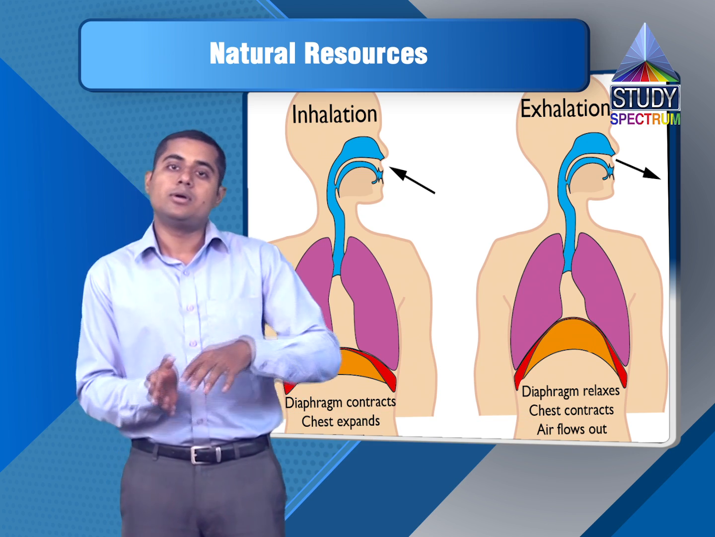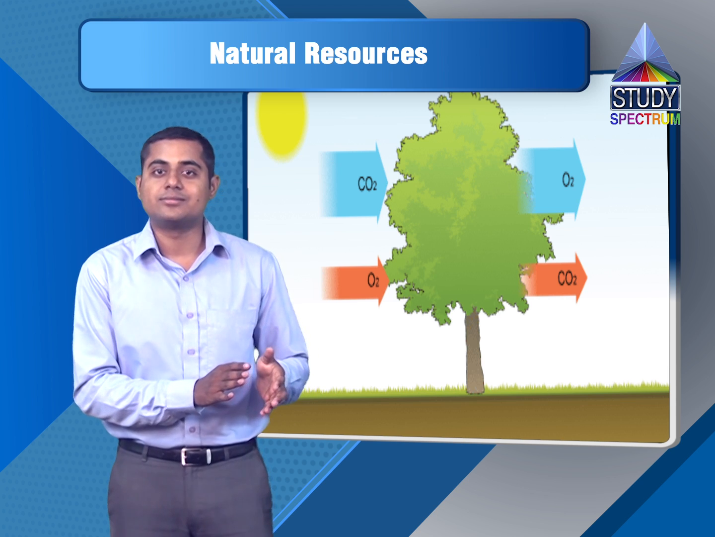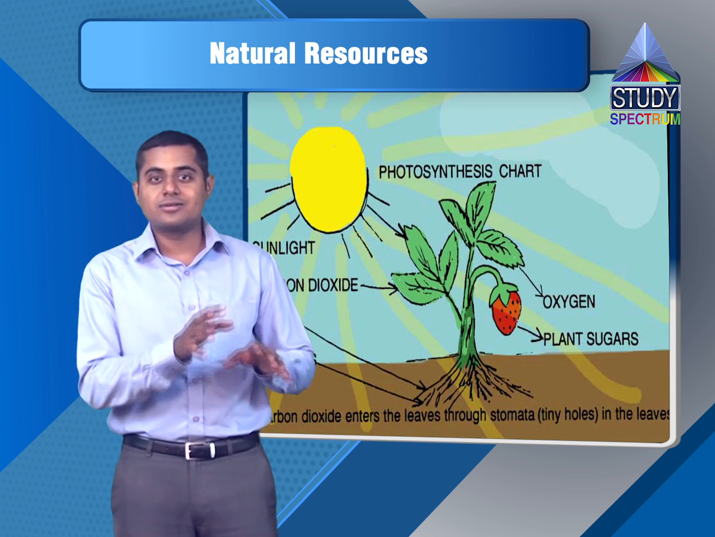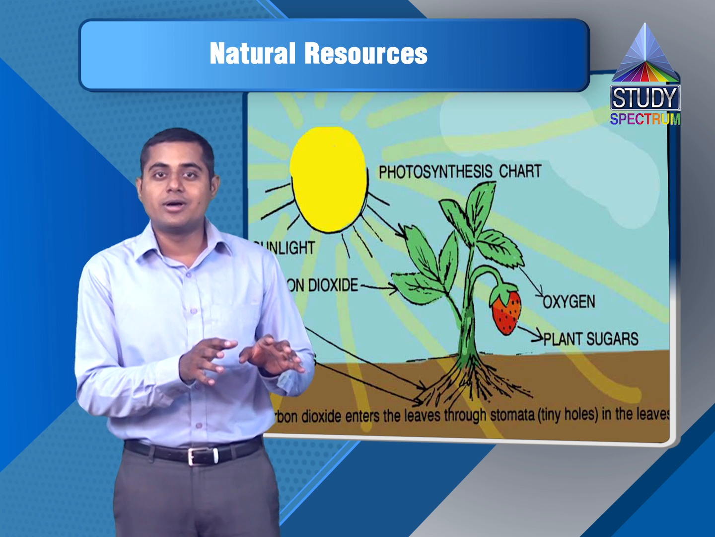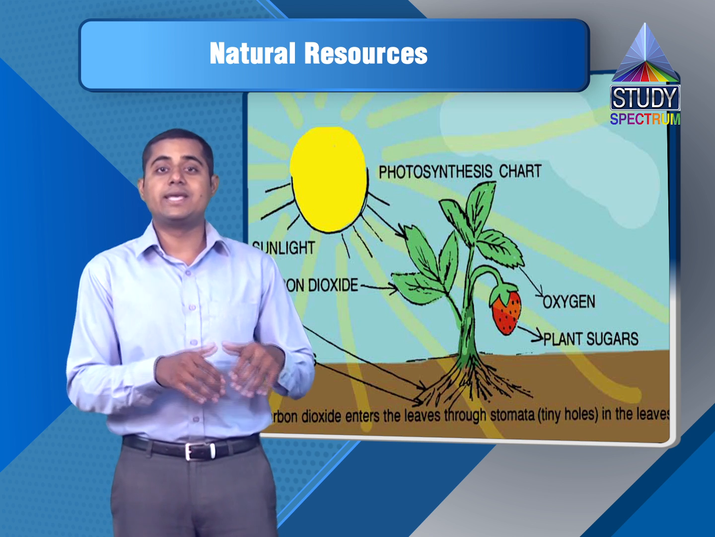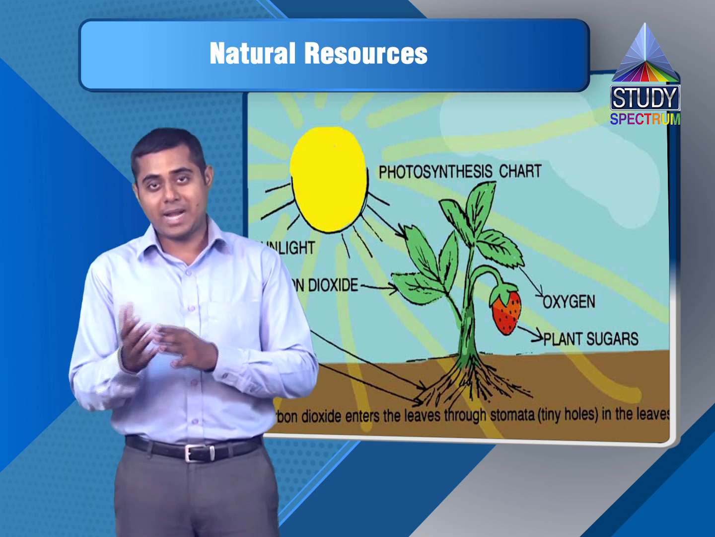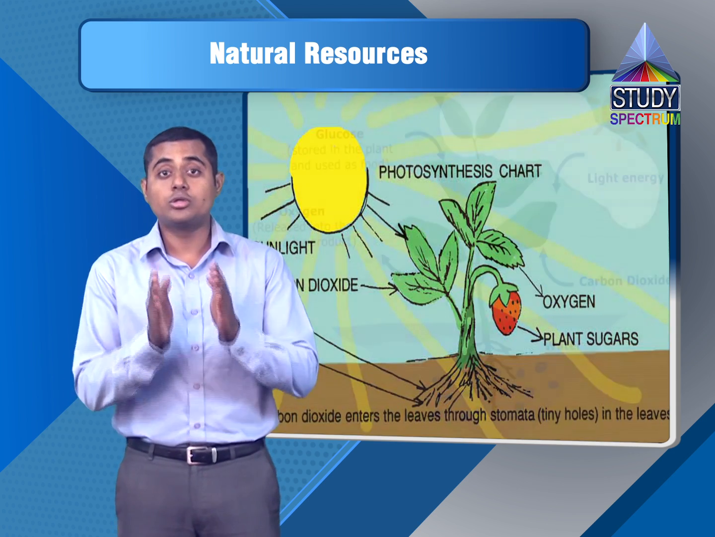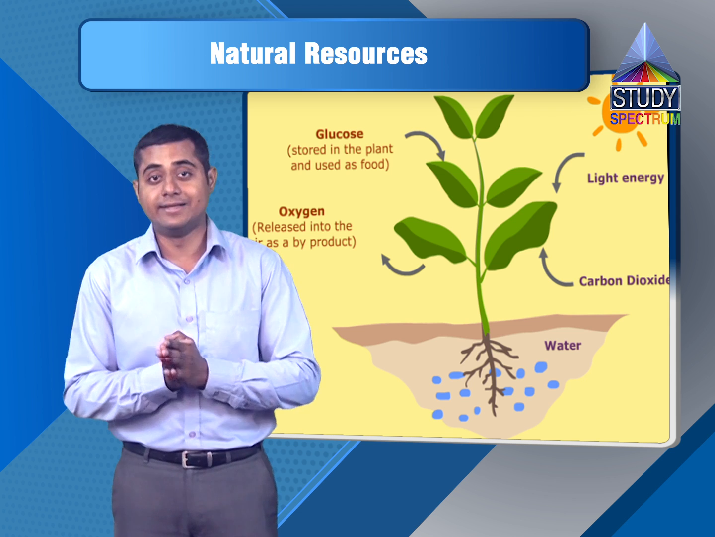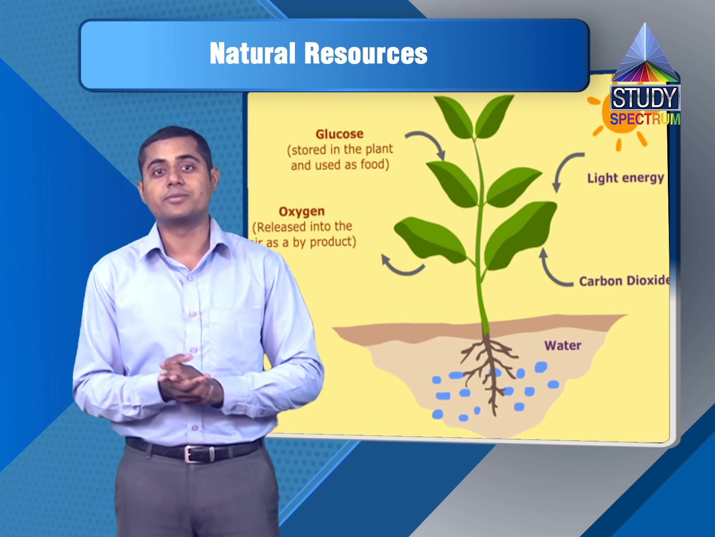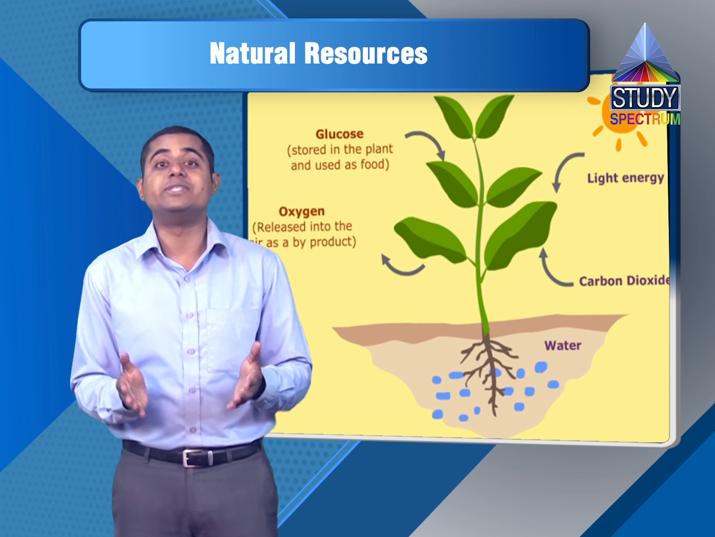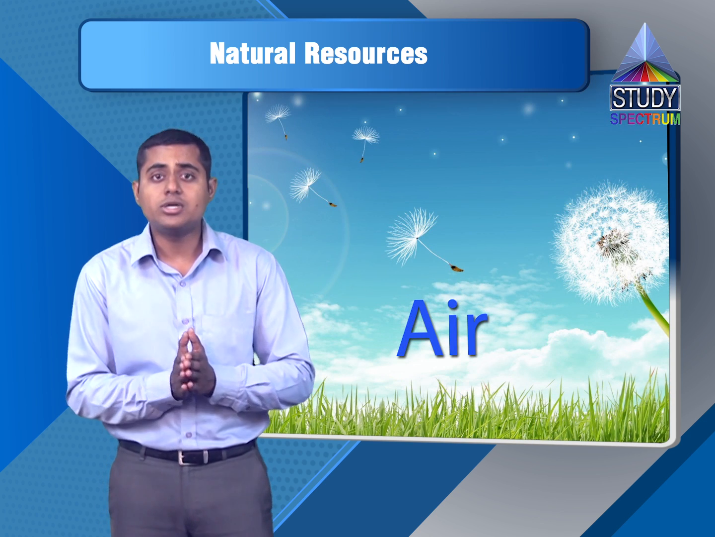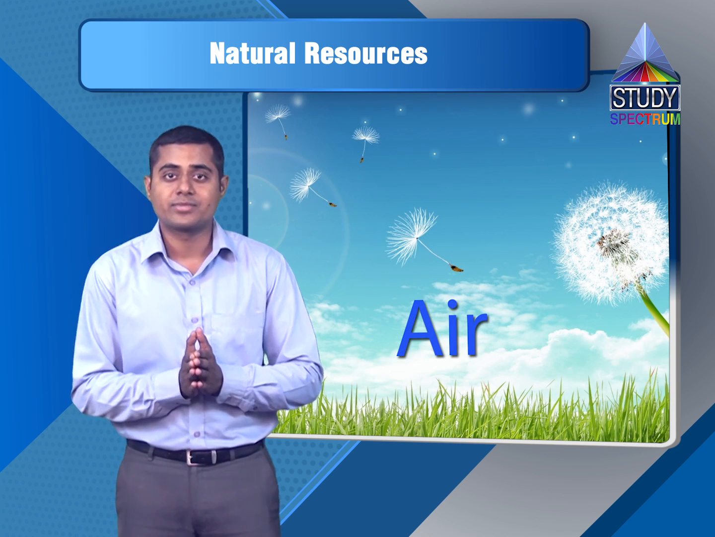At the same time, plants also do respiration, but plants do take carbon dioxide, and after preparing their own food via photosynthesis, they give out oxygen. So plants and animals are complementary to each other, but they both do the respiration for their living. Respiration is very important, and we cannot do respiration without air. So air is a very essential and important resource in our life.